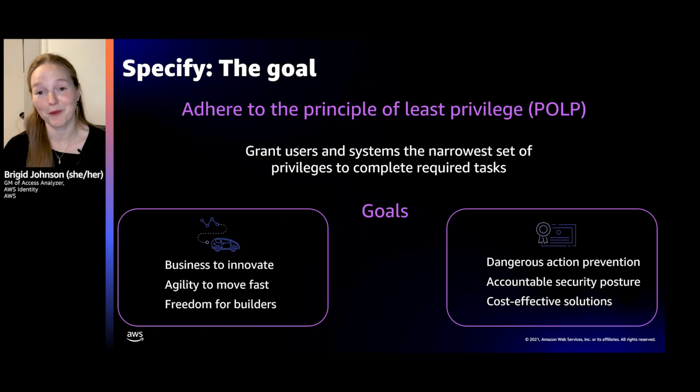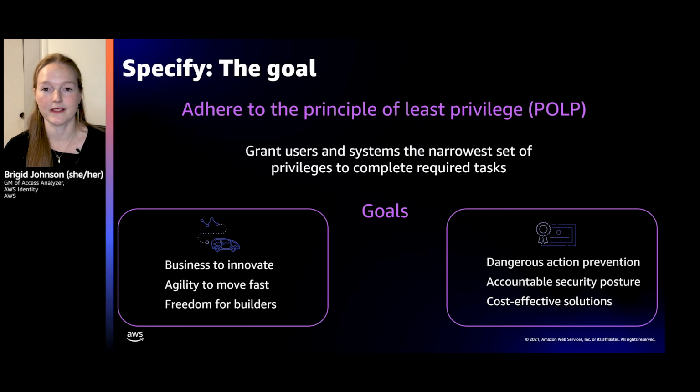POLP. I put this in there mainly because I really wish it was PLOP, because then I could tell people that I worked on PLOP and it would just be so funny. But what it really is, is least privilege. We hear it all the time, and it's something to really consider.